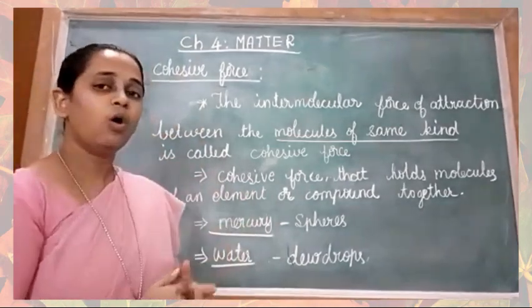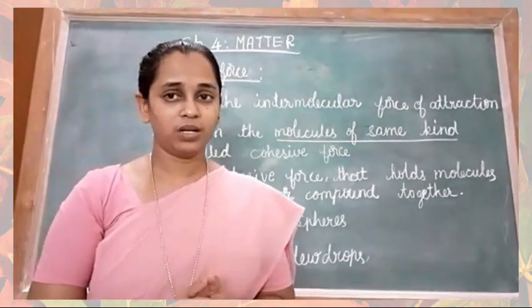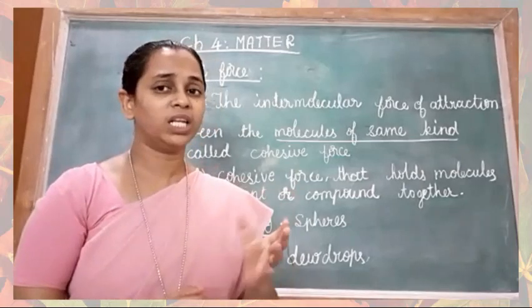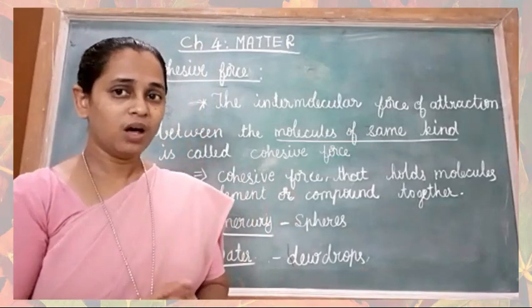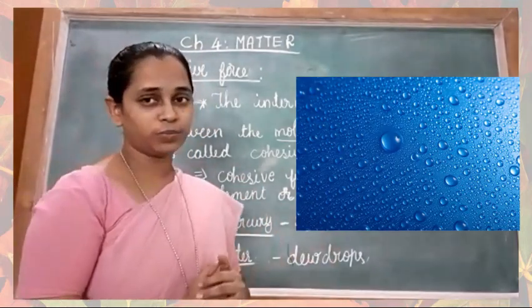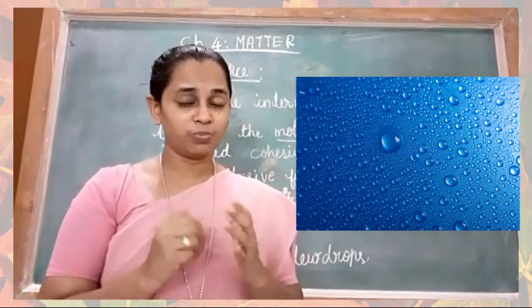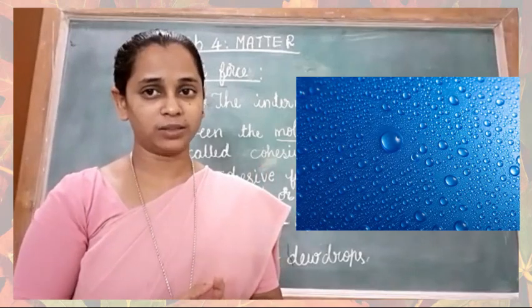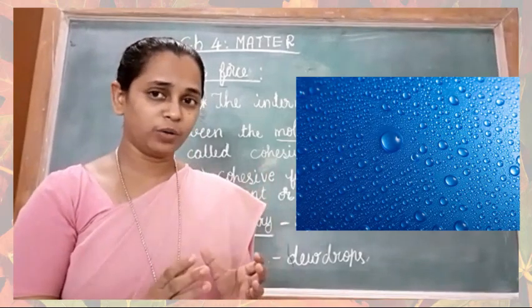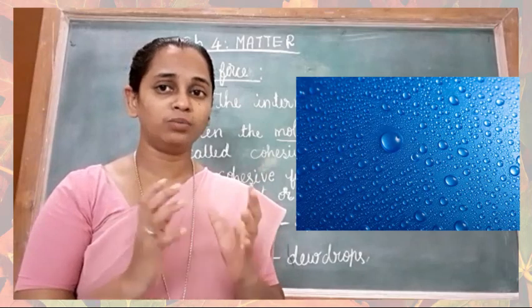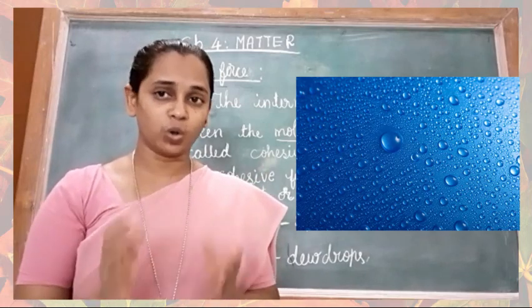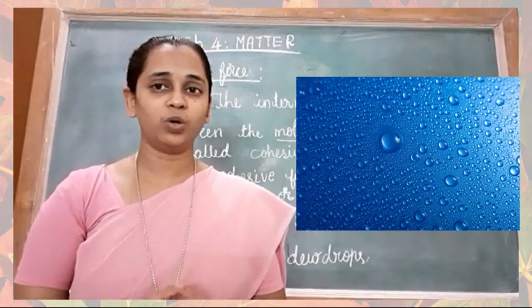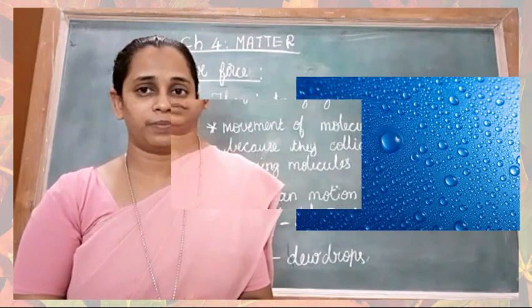Water is a compound. Water is made up of only water molecules. Water forms dewdrops. Water molecules stick together to form dewdrops because of the cohesive force between the molecules of water.